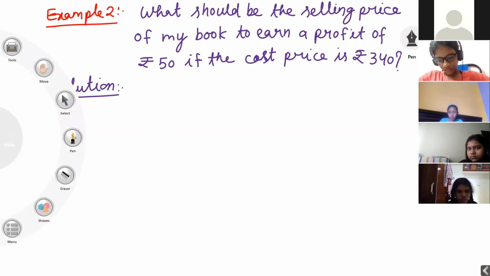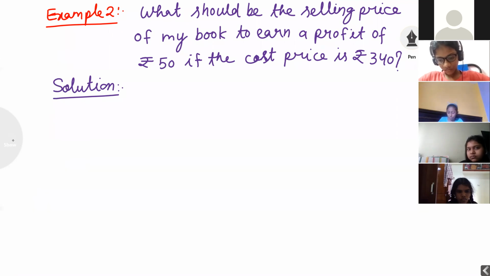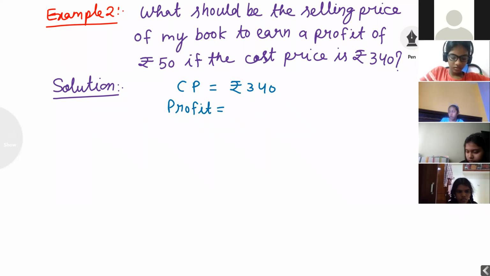Very interesting question. What is given in the question? What should be the selling price of my book to earn a profit of rupees 50 if the cost price is 340 rupees? CP is equal to rupees 340, profit is equal to rupees 50, and what is the main formula?